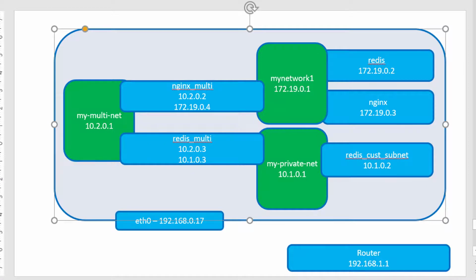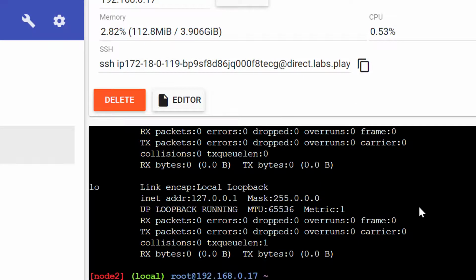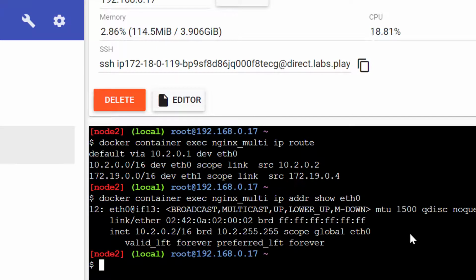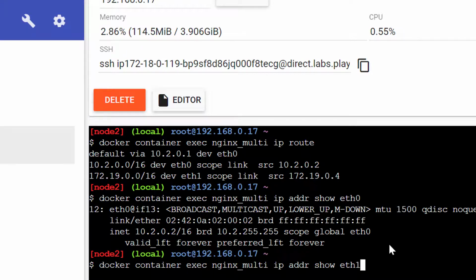Let's explore the ip route command, which will provide a lot more valuable information now that we have attached multiple networks to the container. This is going to have the details on what is the default Ethernet adapter. In this case, eth0 is the default adapter, and for this particular range of subnet, it's going to use this as the source, and for this range of IP addresses, it's going to use this as the source. The corresponding Ethernet adapter will be used. I can check the details about the individual Ethernet adapters using the command ip addr show under the Ethernet adapter. The same way I can get the details about Ethernet adapter 1 as well.